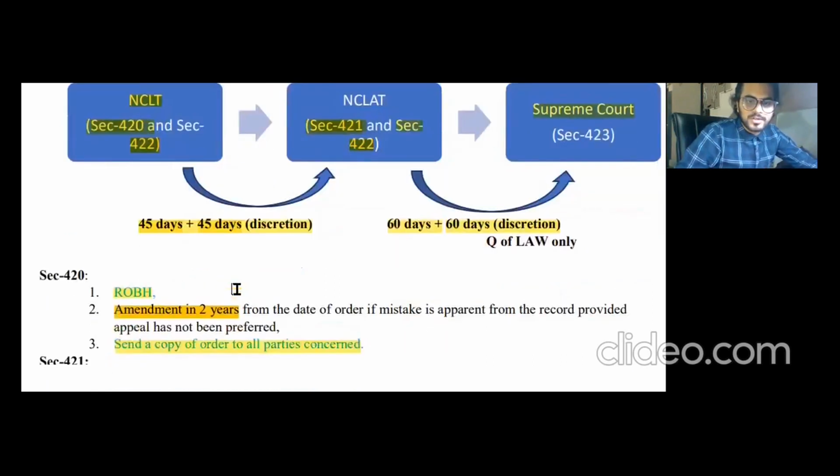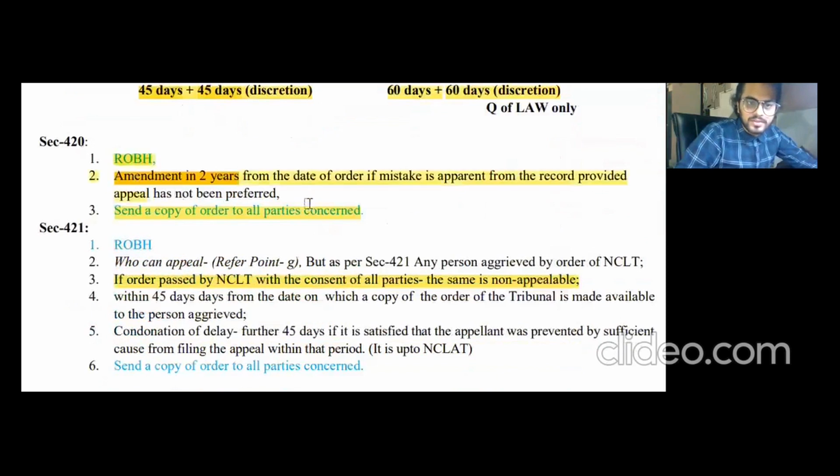All right. So let's read it very quickly. This we have already covered. Amendment part, ROBH, reasonable opportunity of being heard, and sending a copy of the order to all the parties concerned. I have used the blue color for those sections which are basically common for NCLT and NCLAT both. So reasonable opportunity of being heard and sending a copy of the order to all the parties concerned is there in section 420 and section 421 both.